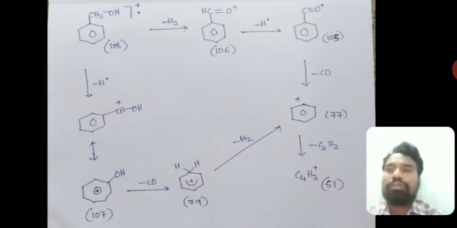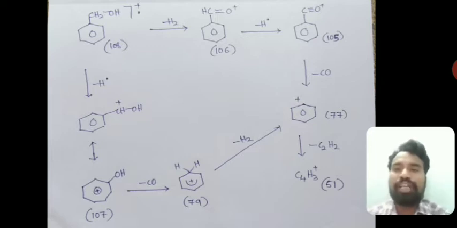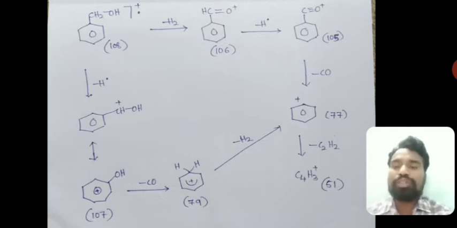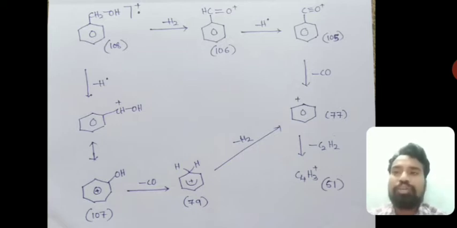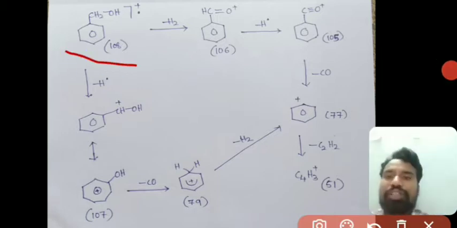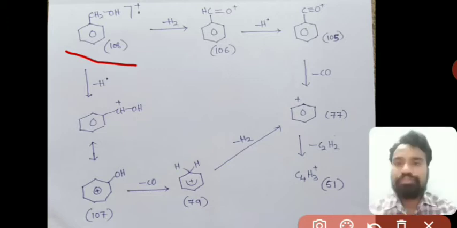So the first thing, as we have discussed already, aromatic alcohols. We have discussed simple hydroxy compounds and an aromatic alcohol like phenol. The fragmentation process in simple alcohols and the aromatic alcohol phenol we have discussed. Now there is one more aromatic alcohol. This is an aralkyl alcohol, meaning an aryl group is there and an alkyl group is there. That is nothing but benzyl alcohol. So we are going to discuss the fragmentation of benzyl alcohol, right?